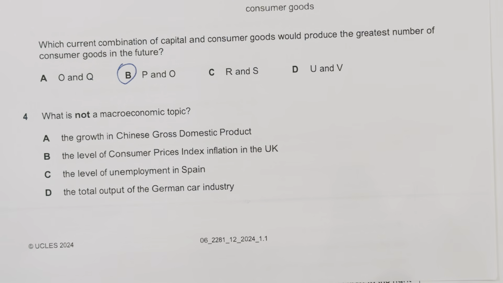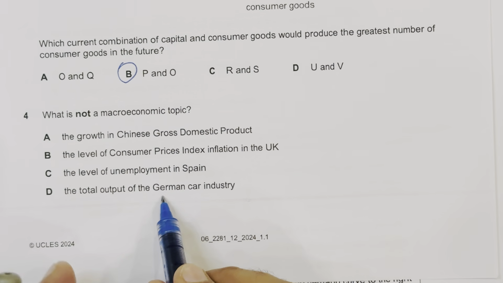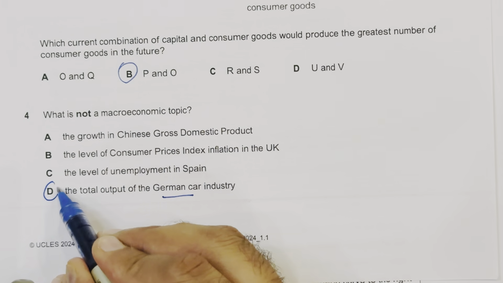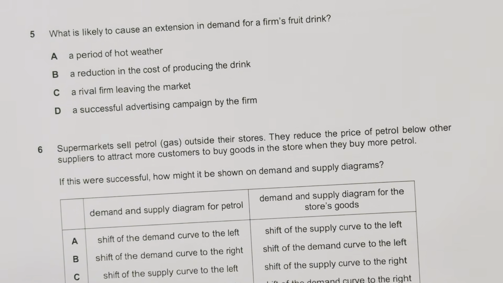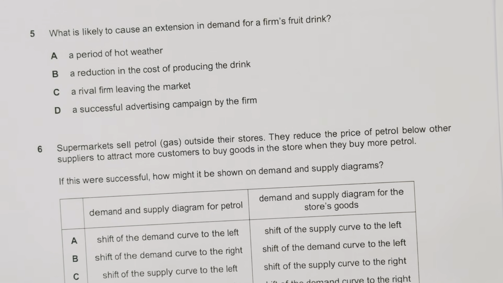Okay, the growth in the Chinese GDP is macro. The level of consumer price index inflation in the UK is also macro. The level of unemployment in Spain, this is also macro. The total output of the German car industry is related to one particular industry. So option D is the right answer. It doesn't belong to a macroeconomic topic. Moving to question number 5.